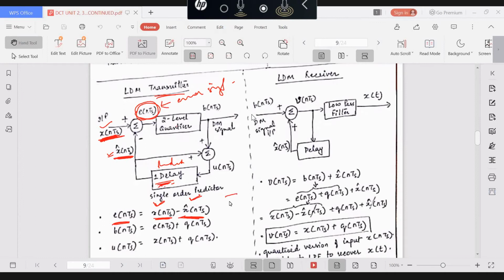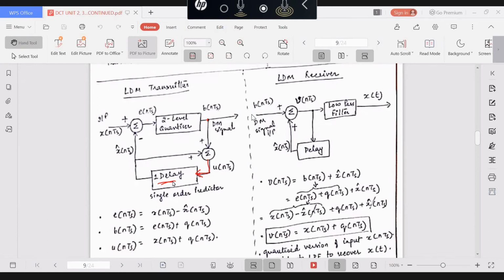The same concept, the same thing, is written in a different way using a prediction concept. So in delta modulation, we are transmitting the difference between adjacent samples, which is nothing but the difference between the present sample and its predicted value. The predicted value we have obtained from the knowledge of the past value. You can see here the output is fed back as an input to the predictor circuit. How it is done, that detail we will do in the theory.